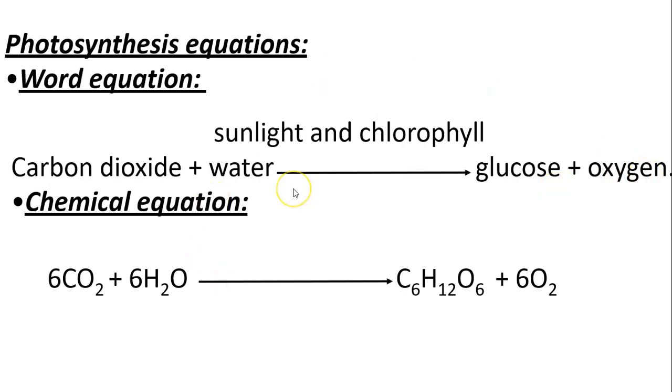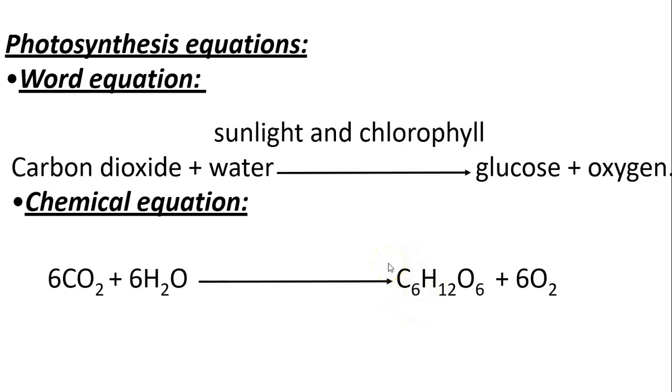So what's the chemical equation? The chemical equation will mention exactly the number of carbon dioxide molecules that will enter this reaction and the exact number of water molecules that will enter the reaction. So it has to be balanced, which means that, for example, the number of carbons that enter the reaction must be equal to the number of carbons that come out of the reaction.